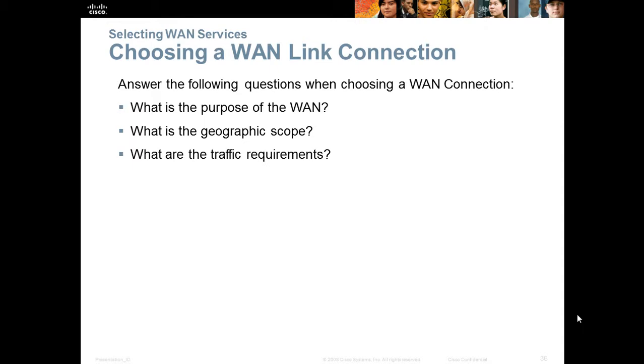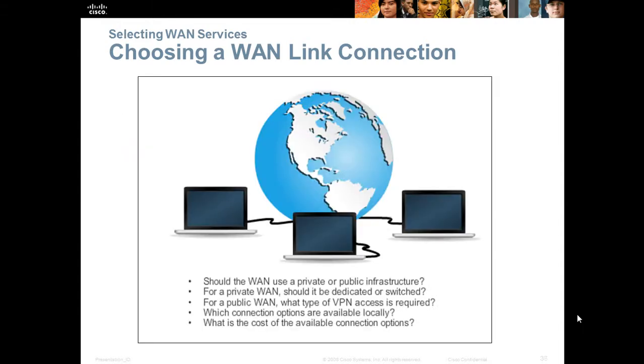How to choose a WAN link connection? We can answer this question by asking different questions, such as what is the purpose of the WAN, what is the geographic scope, and what are the traffic requirements. Choosing a WAN link connection. Should the WAN use a private or a public infrastructure? For a private WAN, should it be dedicated or switched? For a public WAN, what type of VPN access is required? Which connection options are available locally? What is the cost of the available connection options?